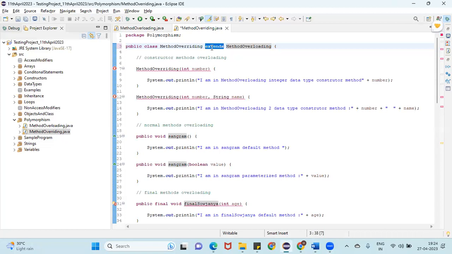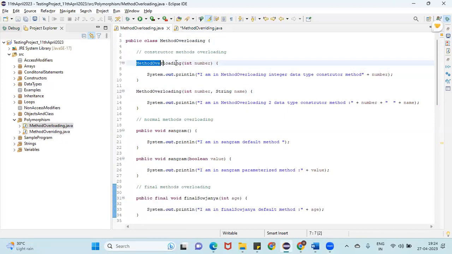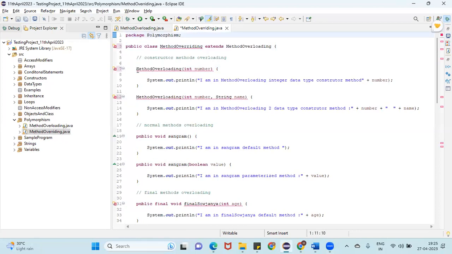Now the next question is, we have method overloading, right? See here, in this class, what are the constructor names, guys? If I create the same constructor methods in my child class, it will not accept. Are you able to see the error?